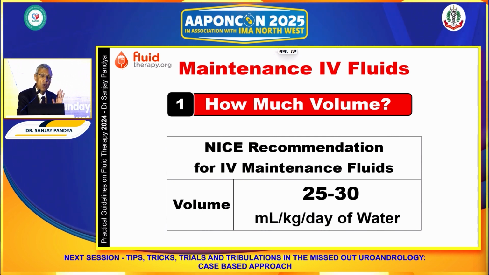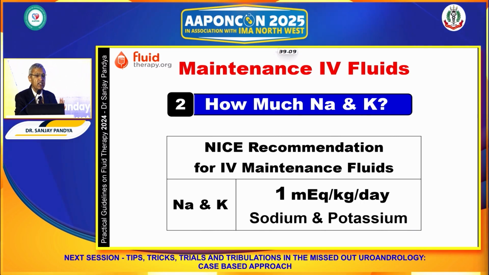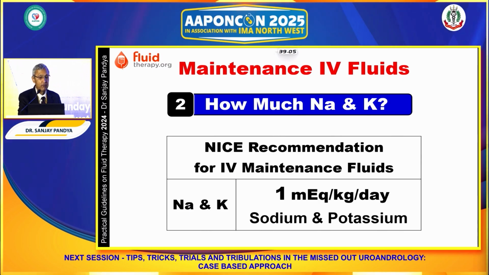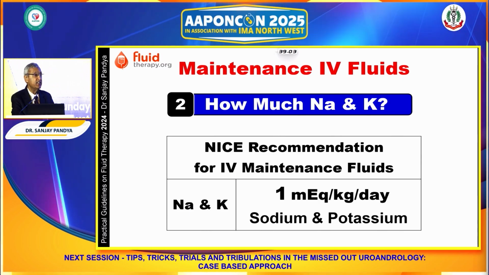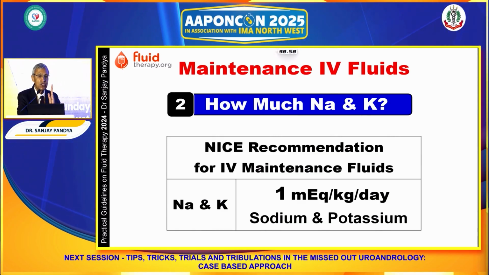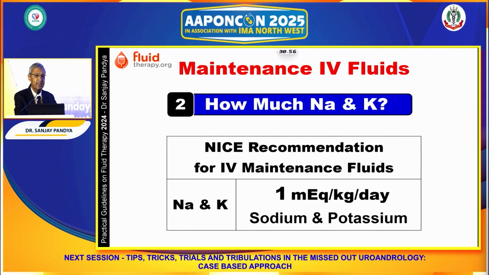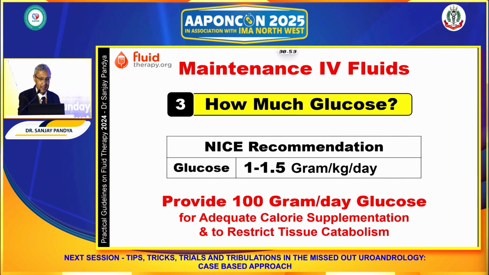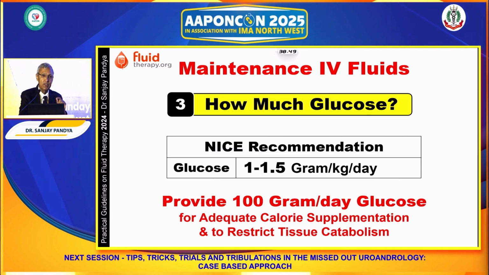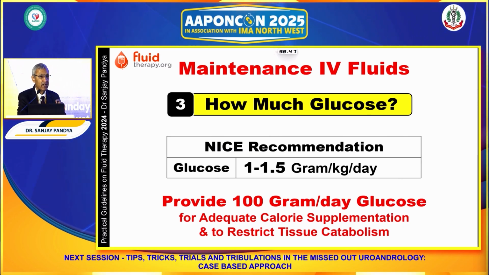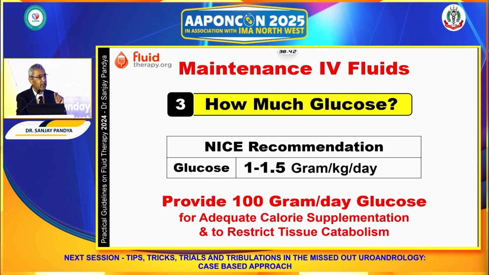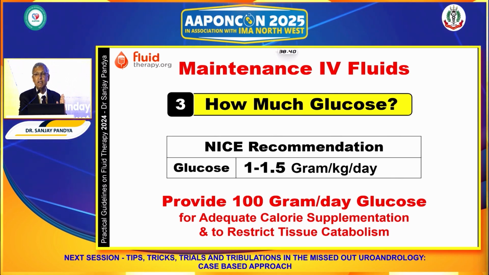optimum. The sodium and potassium content should be 1 milliequivalent per kg per day. Some of the newer articles also say that the sodium content should be a little greater than what is recommended in the NICE guideline. Very importantly, many a time in our patients, if the patient is unable to take orally, we fail to provide adequate calories.